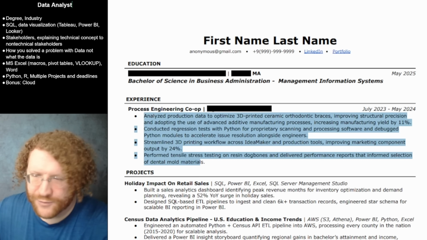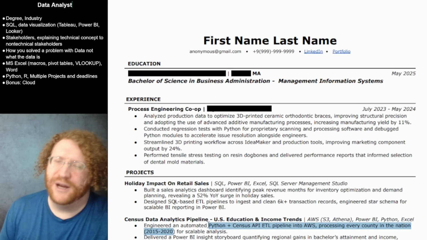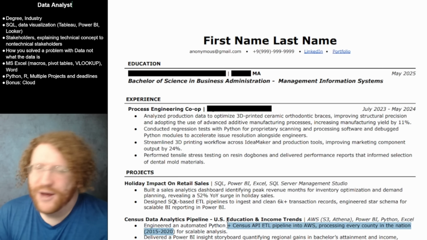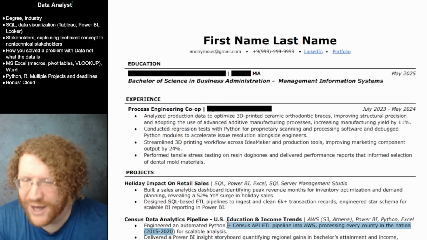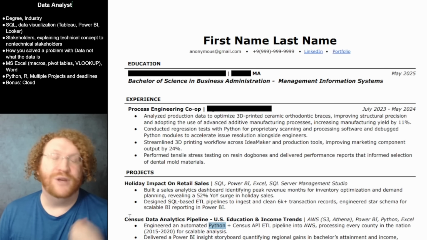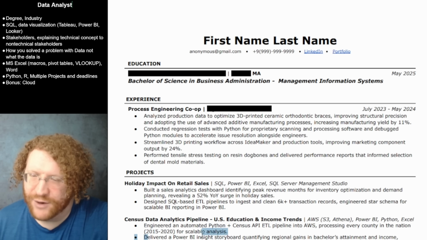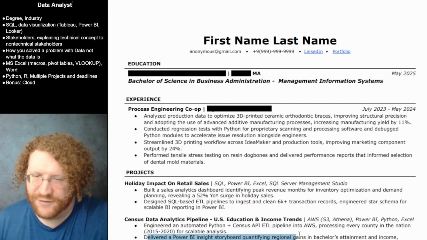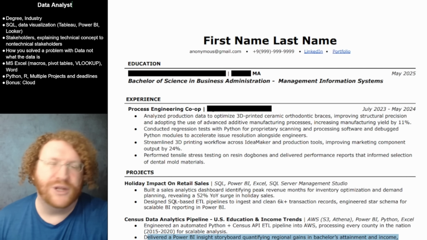Like, they don't care that you automated a Python Census API ETL pipeline in AWS processing every county in the nation for scalable analysis. They care what you use that for. Delivered a Power BI insight storyboard quantifying regional gaps in bachelor attainment and income. Again, you wrote this too technical.